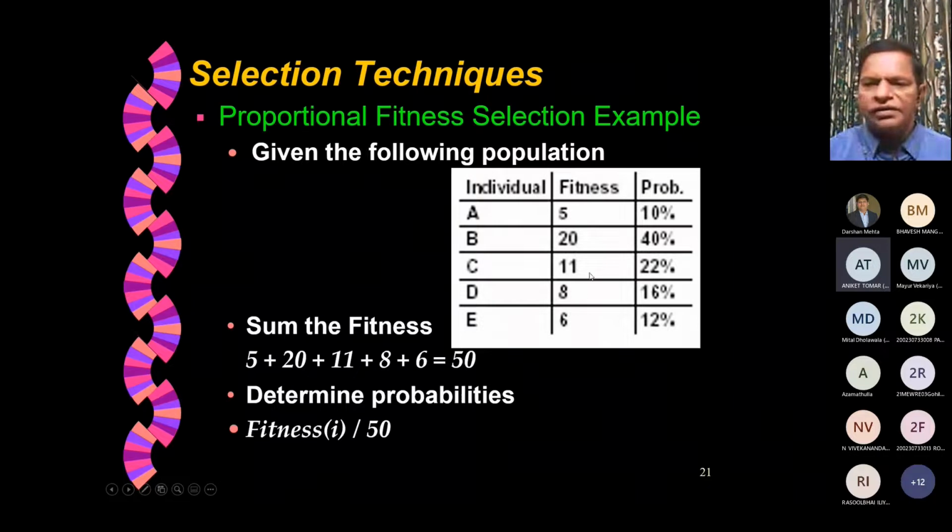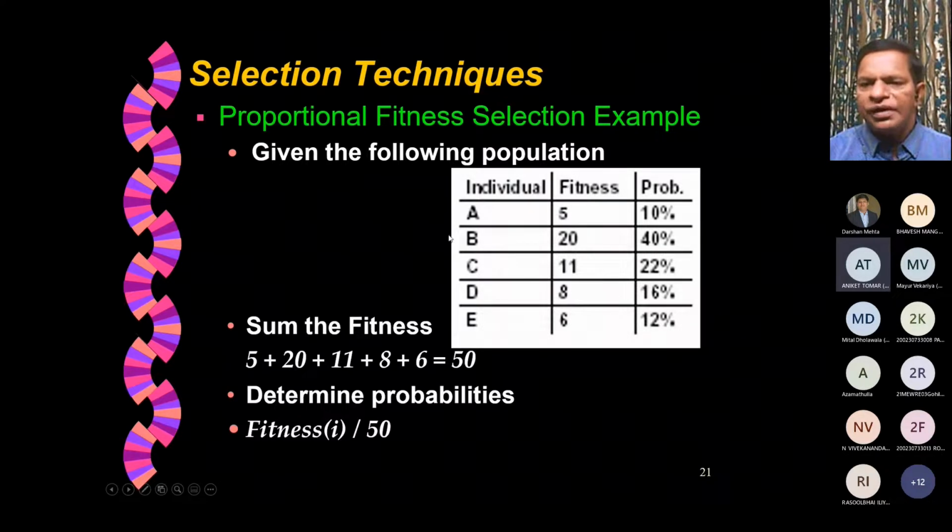If you try to add them up, you'll get around 50. So what is the value? 31, 36, 44, 50. Right. So that way you can talk about the probabilities. That is also explained here: fitness divided by 50. So that's the probability. Now, as you can notice, each member does not have the same fitness probability.